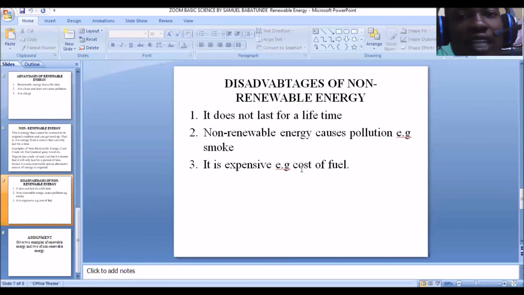Non-renewable energy will only last for a period of time. It cannot last for a lifetime.